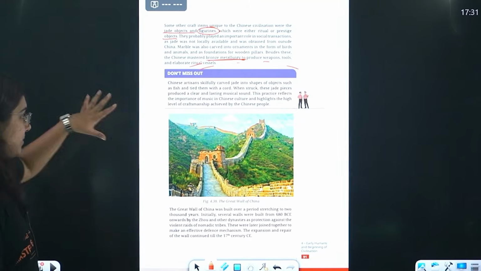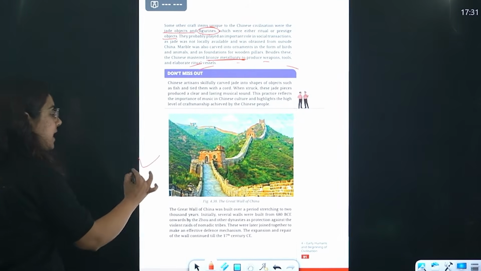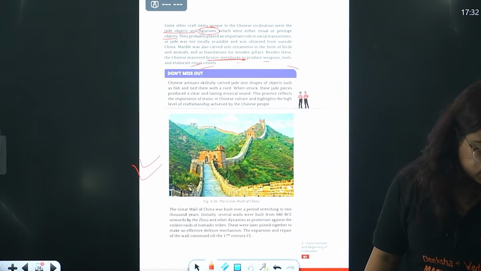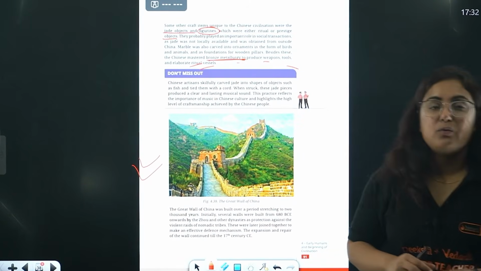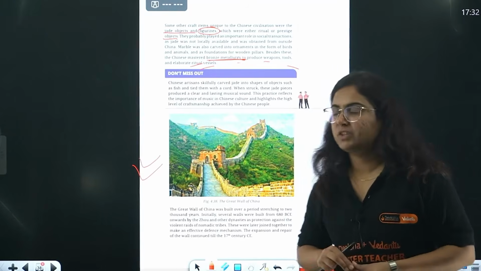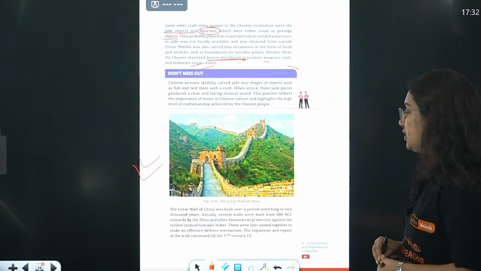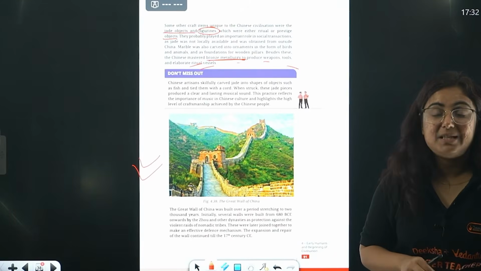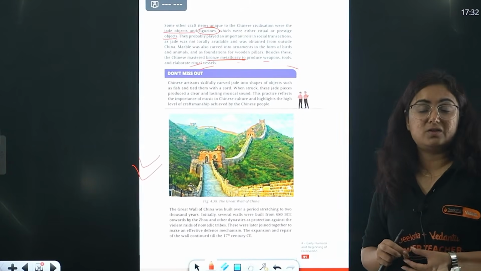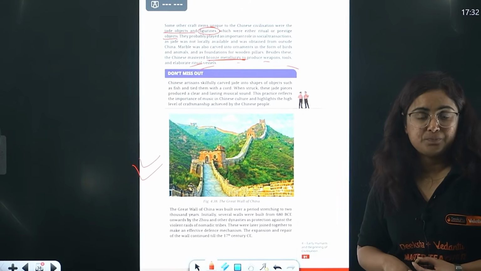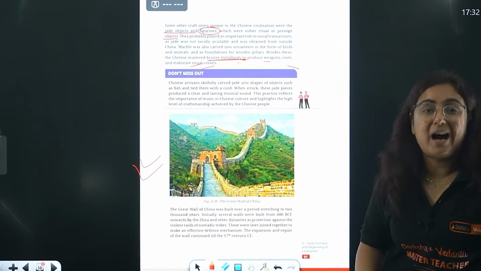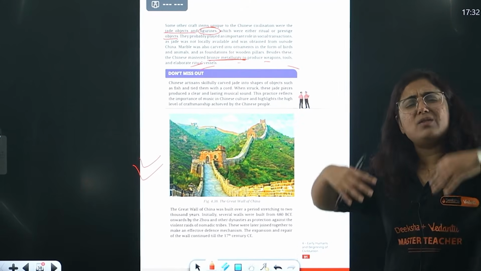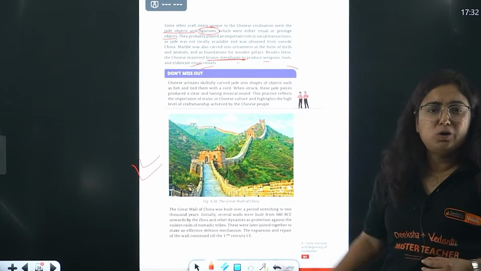Okay? Getting my point? And here is the famous Great Wall of China. Great Wall of, beta, what China? Every one of us knows that. Which is the longest wall in the world? China. Great Wall of China. You know that it was built around 680 BCE. Yes, it is one of the oldest, strongest structures in the world. Great Wall of China. Why it was made is a question. Who made it is a question. Why was there need to make a wall that is so long and strong?